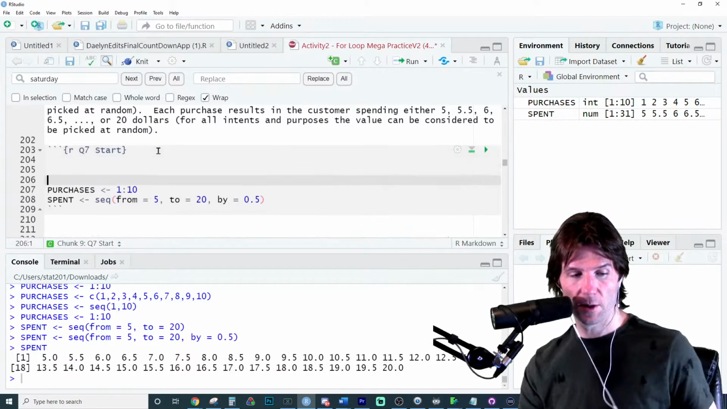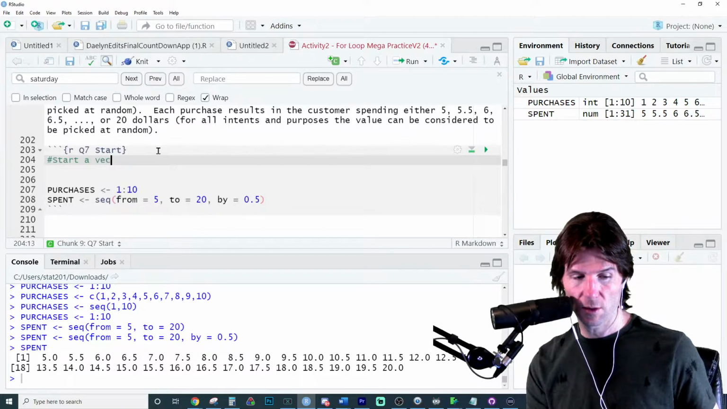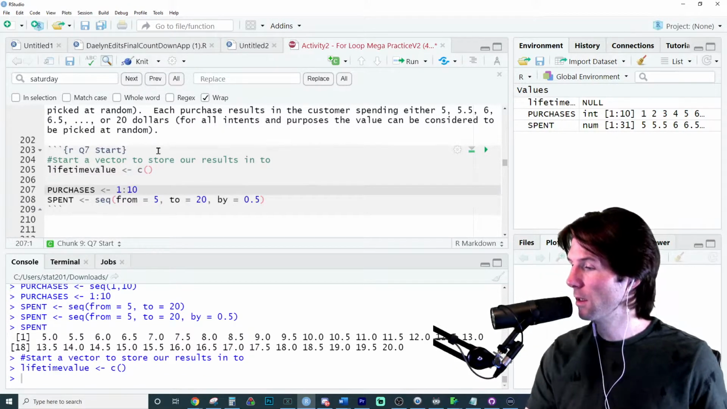Let's make a vector, so we need to start a vector to store our results into. Let's create a vector called lifetime value and just store nothing in it.